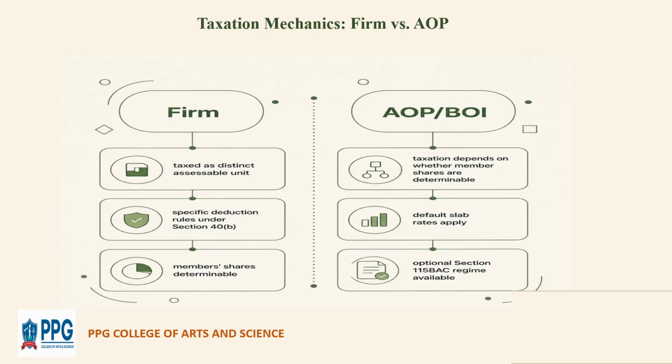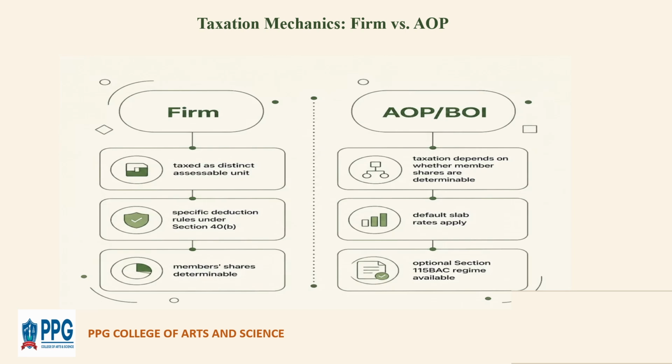So now let us see about AOP or BOI. The first thing is that taxation depends on whether member shares are determinable. If member shares are known, which is determinate, tax is applied accordingly. And if the shares are unknown, which is indeterminate, the tax is charged at the maximum marginal rate.